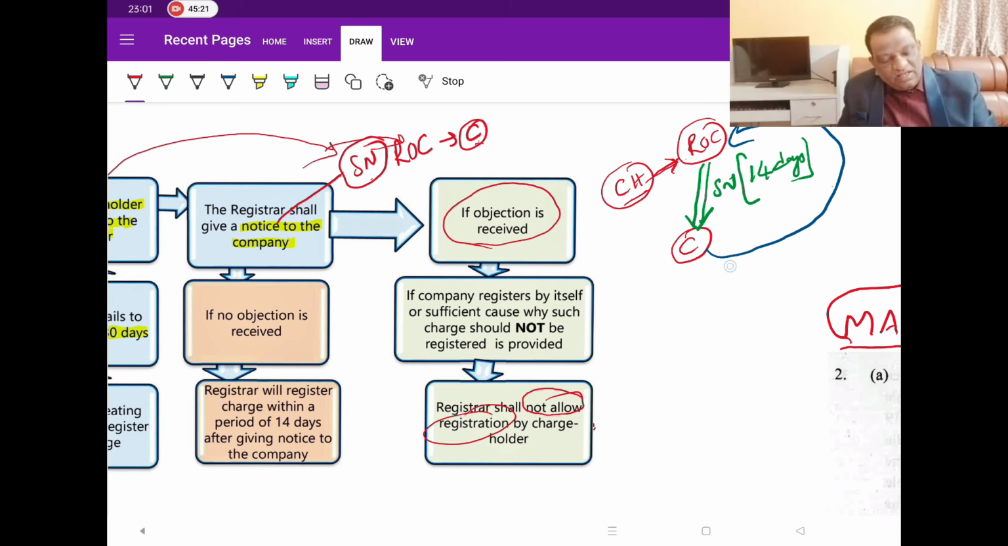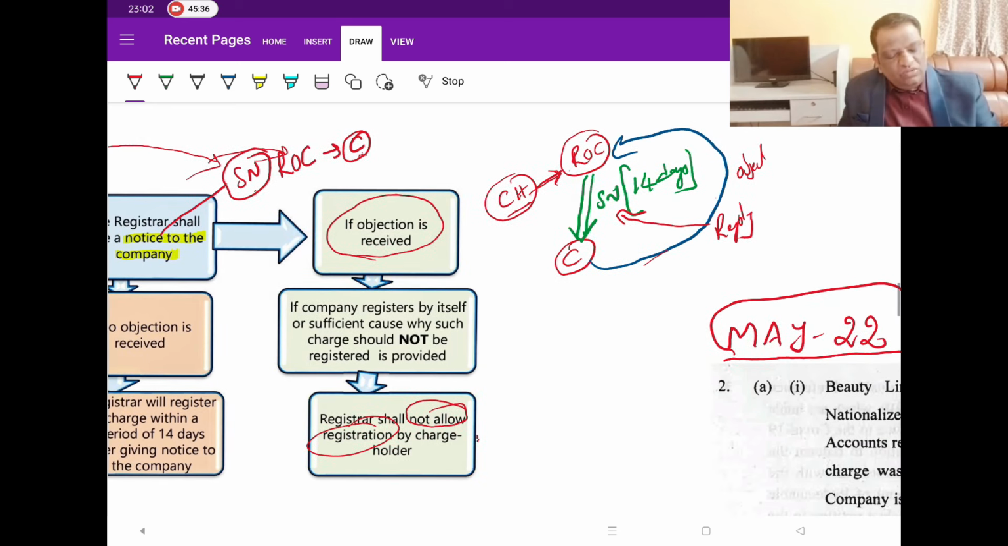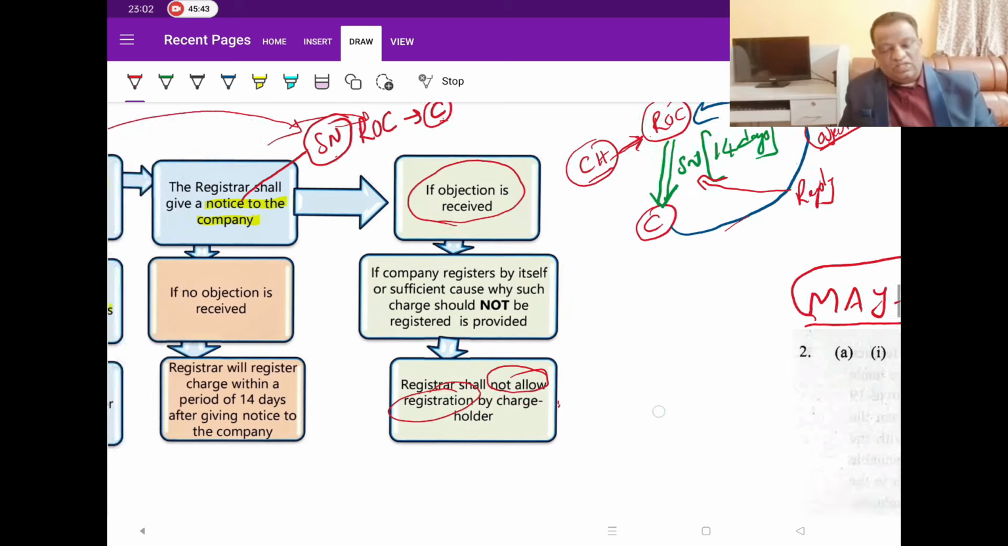That happens when the company replies. So here the company is replying. They are replying to what? They are replying to the show cause notice. With the reply, what are they trying to say? They have their objections. No, we don't want this. So they have raised certain objections saying, no, don't register. And if the ROC is convinced by them, he will not register the charge.